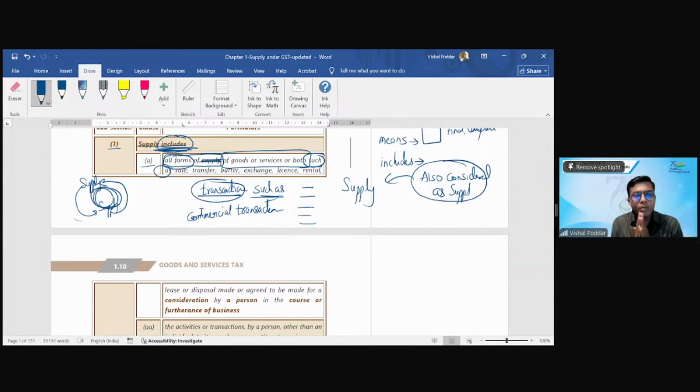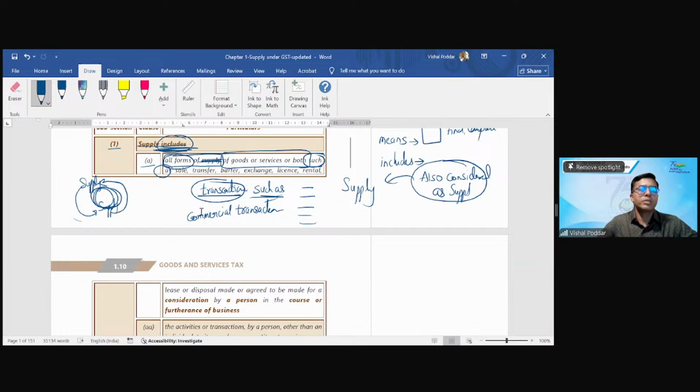If I am selling the mobile phone or the laptop, now I'll add one more thing, my motor car. Let us say I'm having a motor vehicle of 50 lakh rupees. It was purchased for 50 lakhs. Now I'm selling it for 20 lakhs, second hand. Whether I will be covered under the GST law, answer is no.